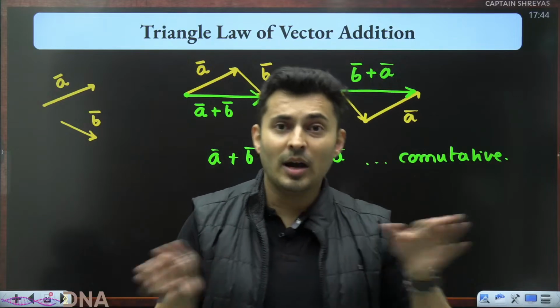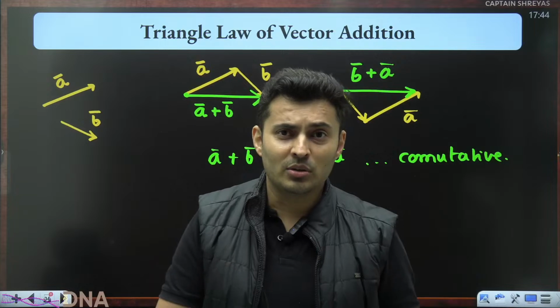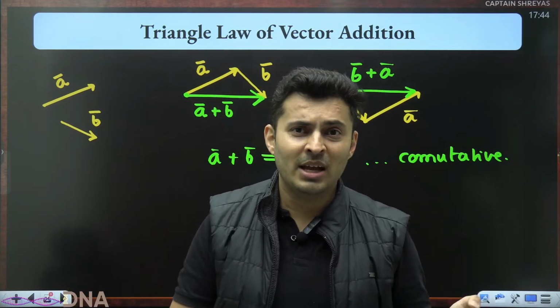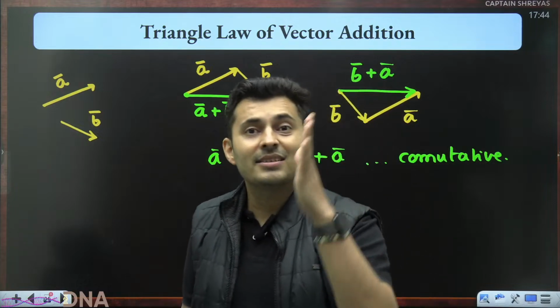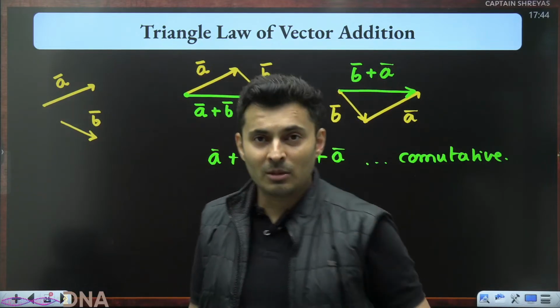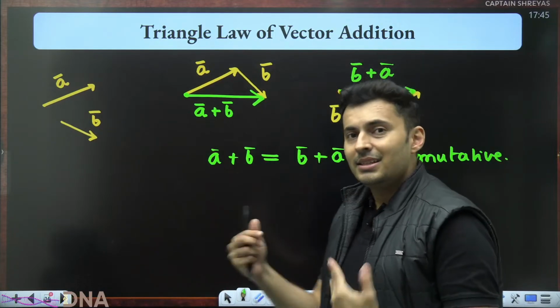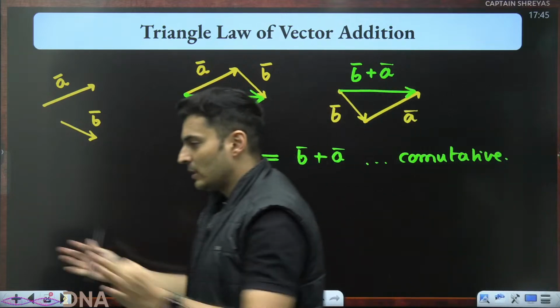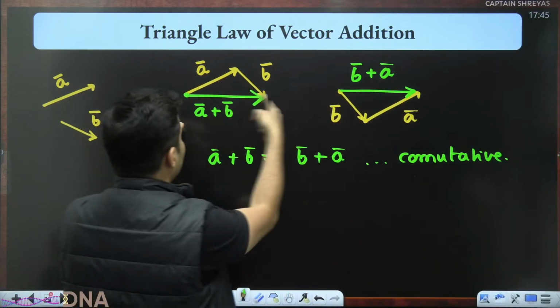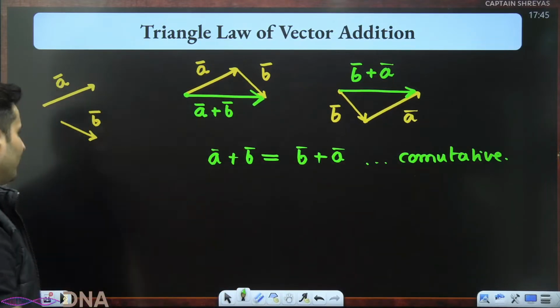At the end of the day, when you come home, you should have those tomatoes and potatoes. If you bring watermelons and mangoes, you will get a flying slipper on your face. So that is commutative. The order does not matter. The sequence of events does not matter. As long as the final goal is the same.